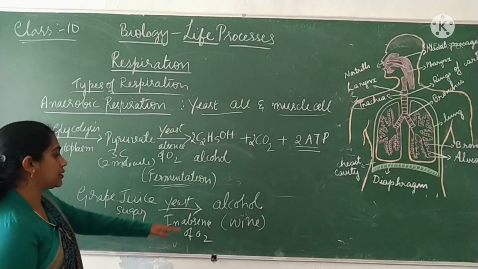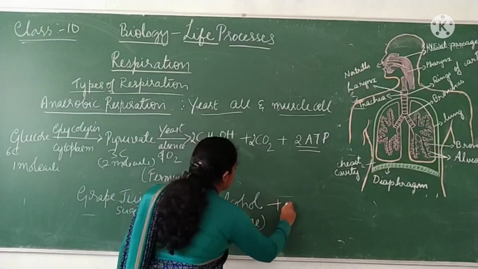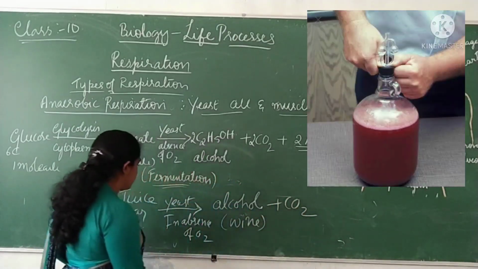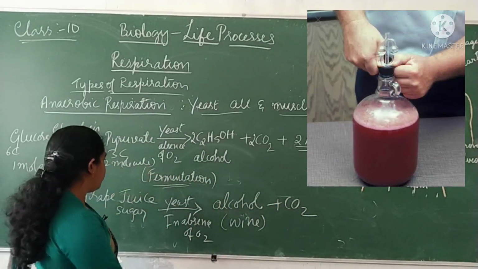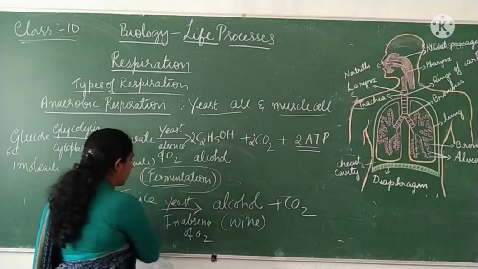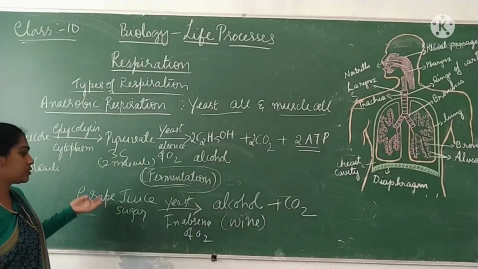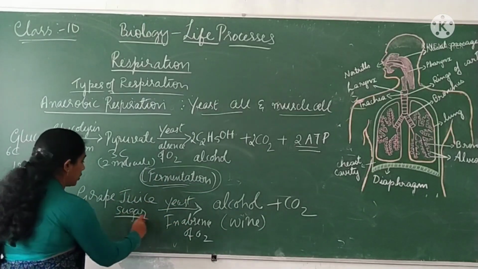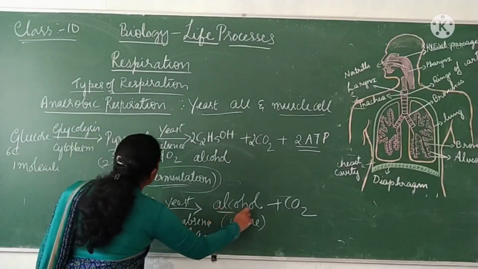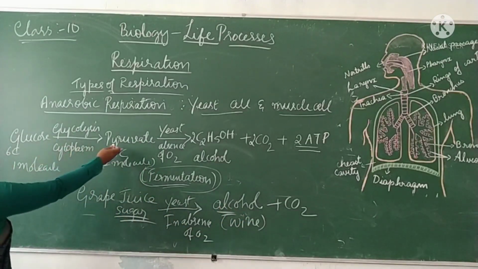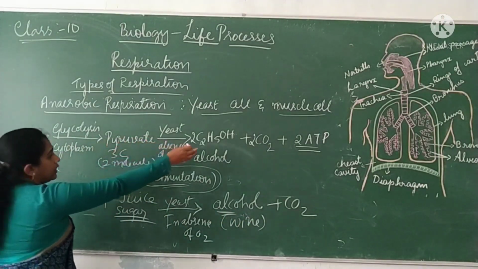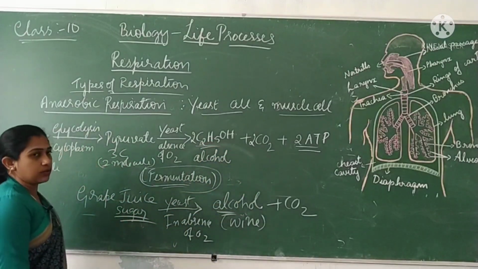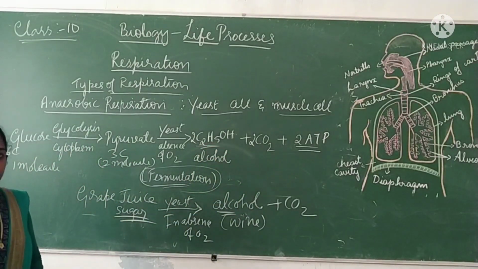So it has been producing alcohol, and you can see the containers filled with carbon dioxide gas. This complete process is called the fermentation process. So you are trying to ferment the grape juice so that it is converted into alcohol. What's happening here is the sugar molecule, that is glucose, is finally breaking down into alcohol. So this is called the fermentation process.